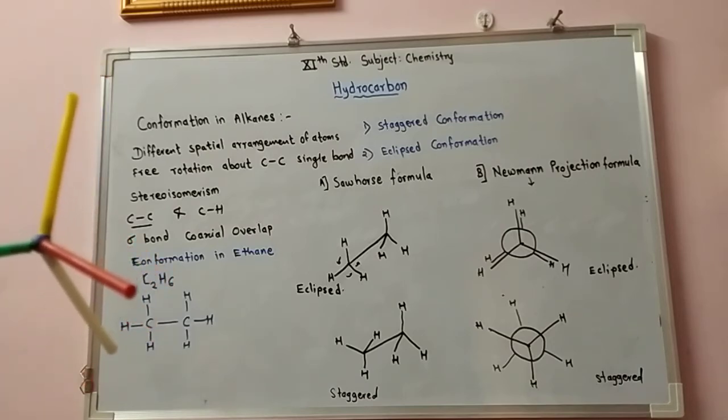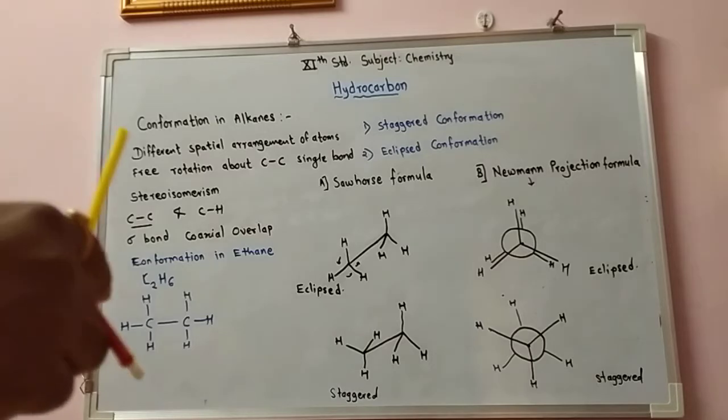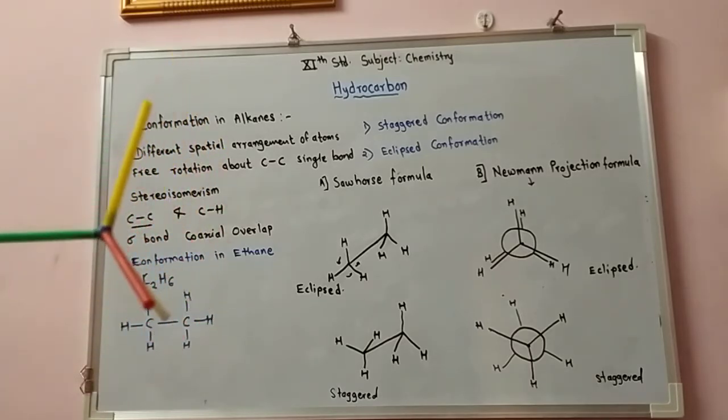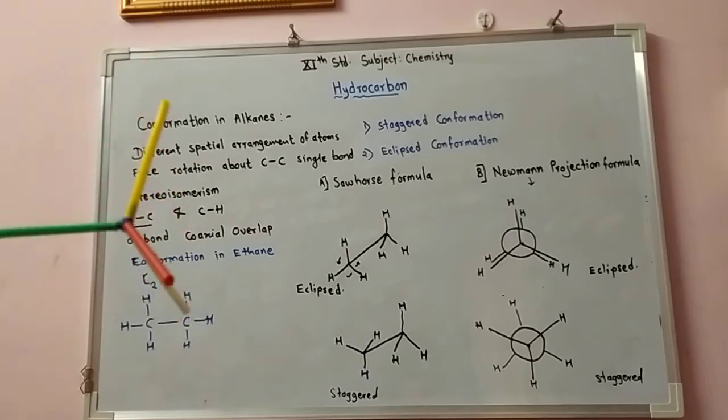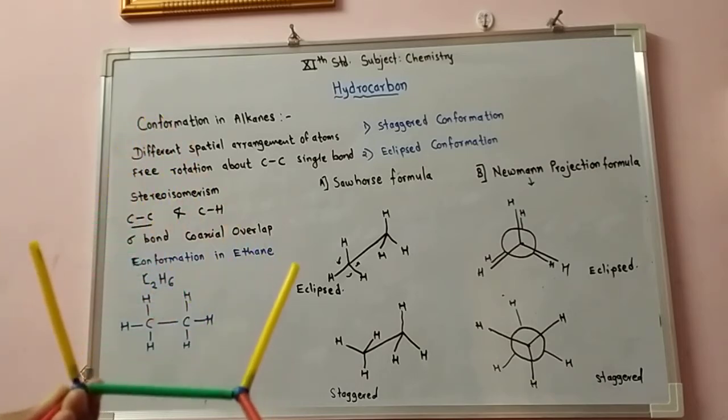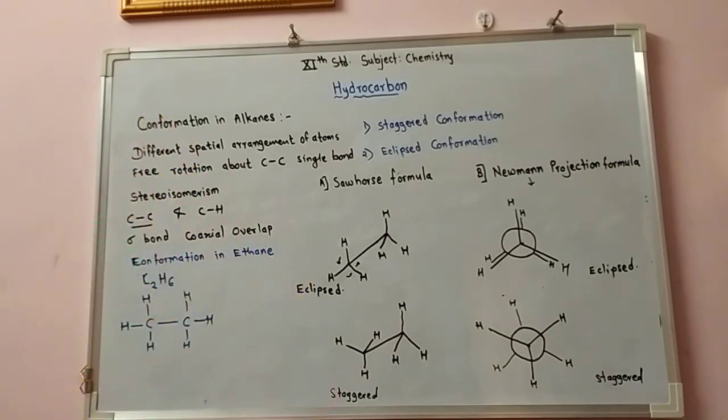Therefore it results in different arrangements, and an infinite number of conformations are formed due to rotation through some angle. Infinite numbers of conformations of the ethane molecule are possible.